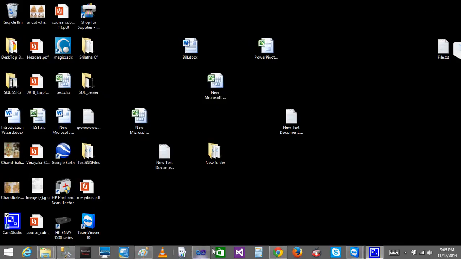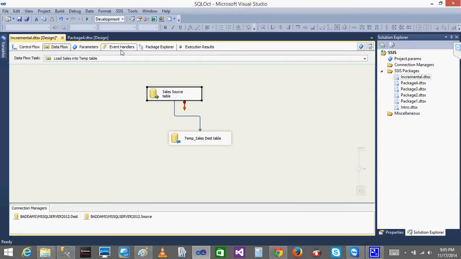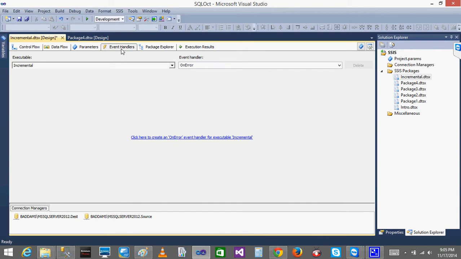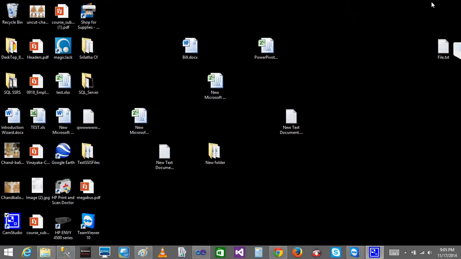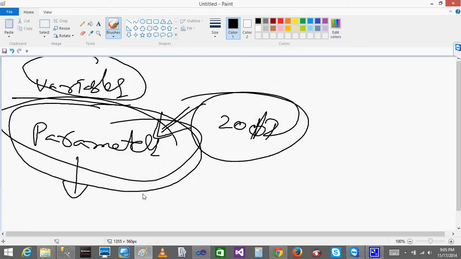I'm going to show you some event handlers. I'll show you one or two basic examples, then you will be good with that. What is an event handler? If I have anything, then I want to capture it. This is incremental, I'll just include it on the incremental package only.